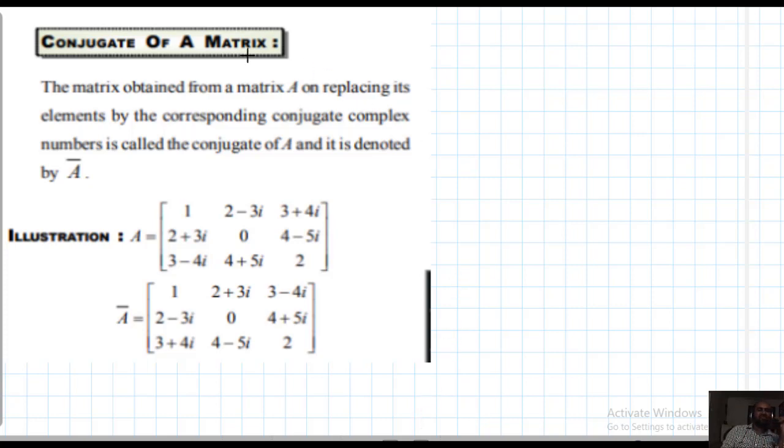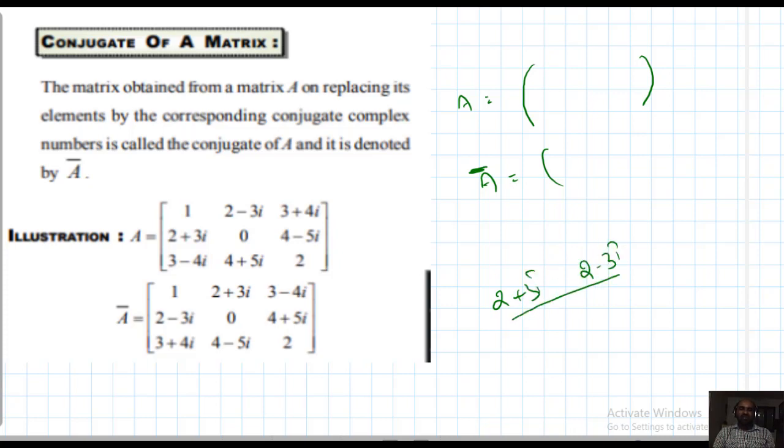Next type, conjugate of a matrix. For a matrix A, its conjugate is denoted by A bar. This matrix is obtained by replacing the elements with their conjugates. Conjugates are already explained. For example, 2 plus 3i is a complex number; its conjugate is 2 minus 3i, because their sum and product are real numbers.